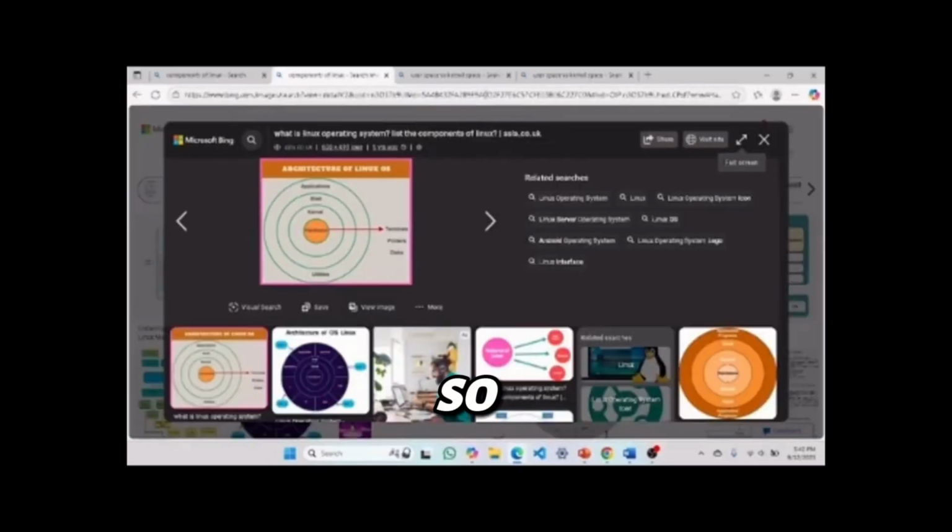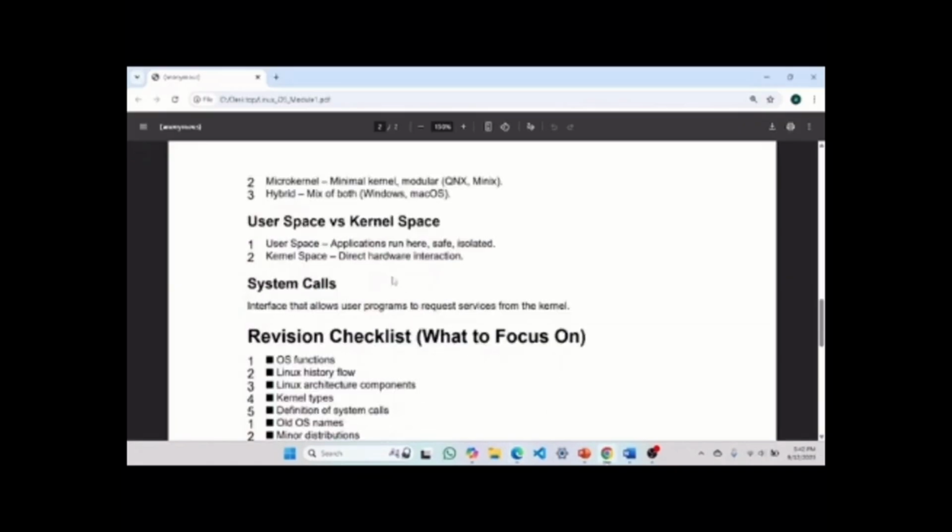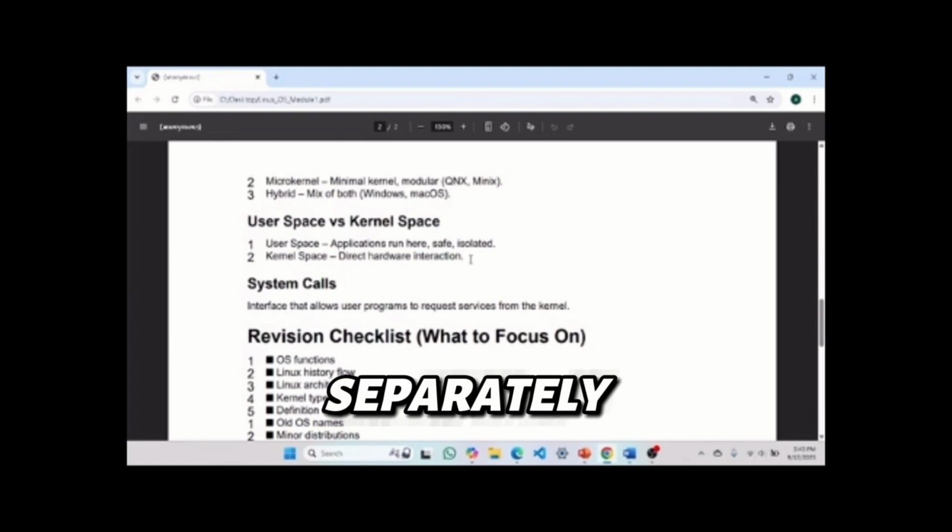Another thing is user space versus kernel space. Important topic. In user space, applications run safely and isolated. I opened Google, then I opened this PDF. They run separately, in isolation.